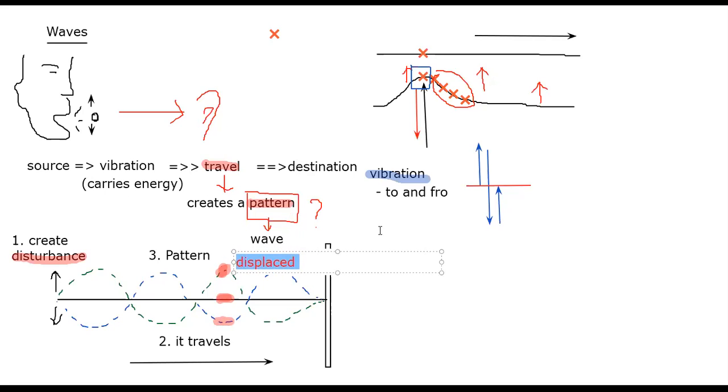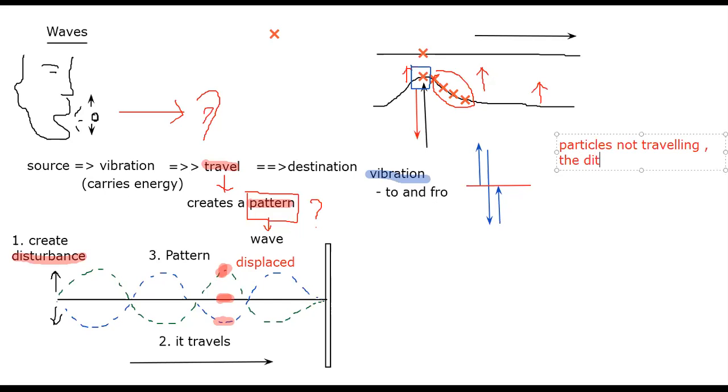It only vibrates at its original position. What is moving? The wave is moving. So that is one of the properties of waves. This key point here, you can write down somewhere: particles not traveling.